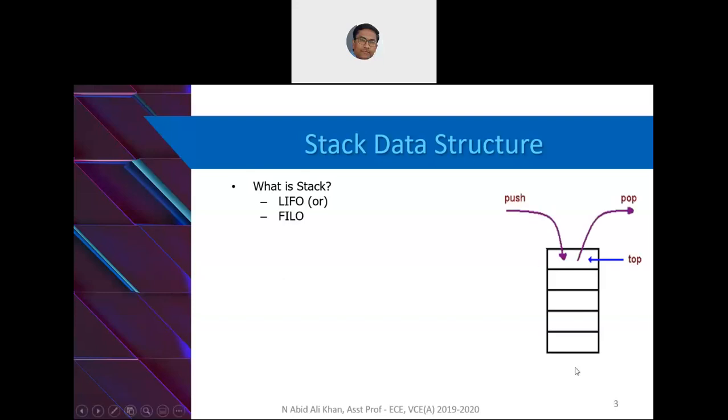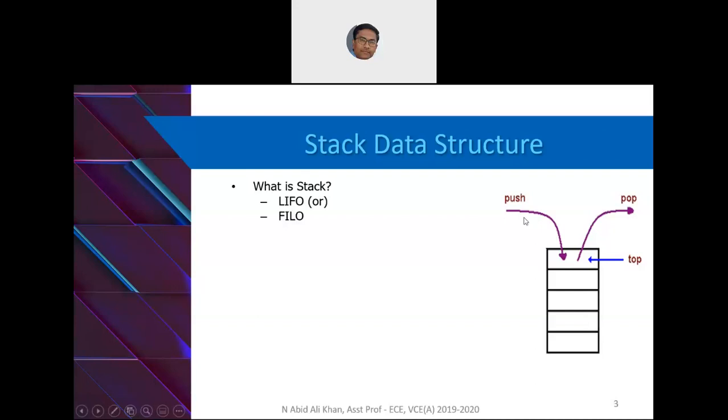So whenever you are asked to implement a stack, you have to draw the memory vertically. This is point number 1. Remember that you have to draw the memory only in the vertical direction. And in stack data structure, you use operations which have standard names.